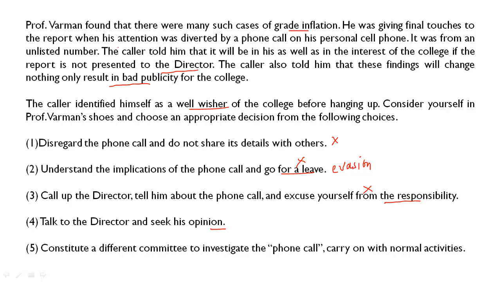Constitute a different committee to investigate the phone call. Okay, carry on with the normal activities. So friends, this looks a good option, a better option than 4. Why? Because Professor Verman will look after who has called it, so he will investigate if a student is doing it or not, maybe. So this is a good action plan. Further, he will carry on with the normal activities. So what he was going to do, he was going to present the report to the director. So here there is also a statement about the report, that he will carry on with his normal duties. So that's why I will say that the fifth option is a better option than 4. That's why my answer is the fifth one.